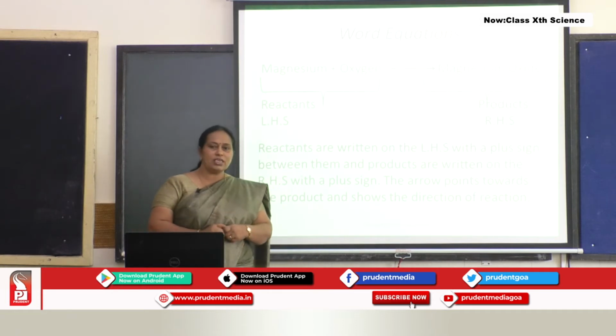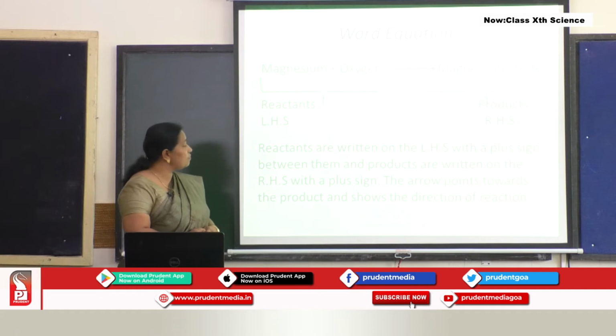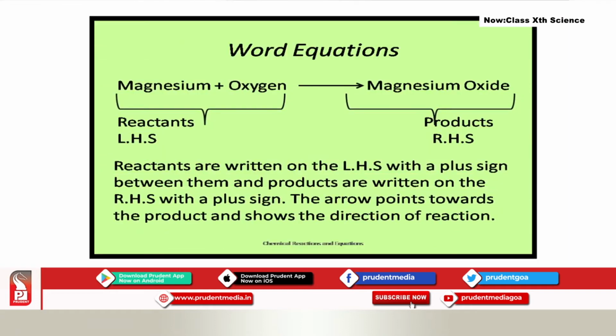Now, if there is more than one reactant, we can separate them by using the plus sign. Here, magnesium plus oxygen is written. The same with the product. If there is more than one product, you can use a plus sign. Here only one product is there.